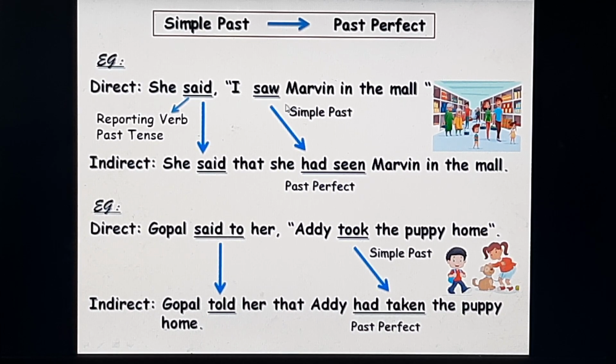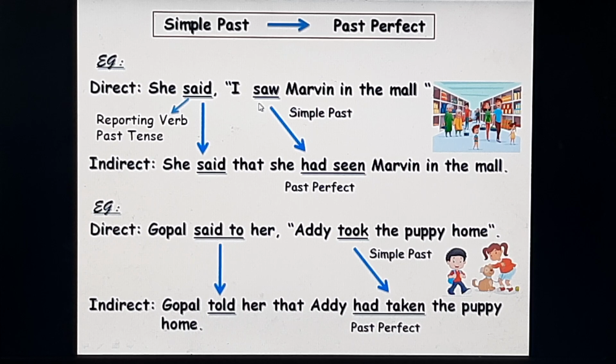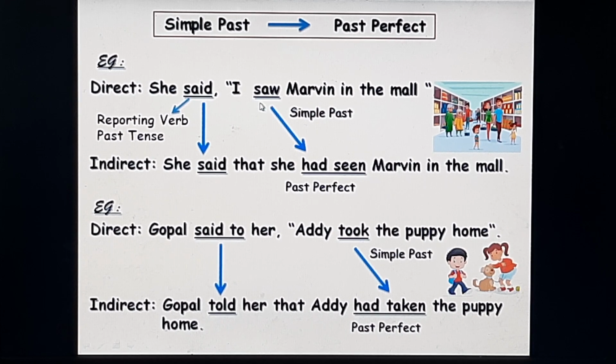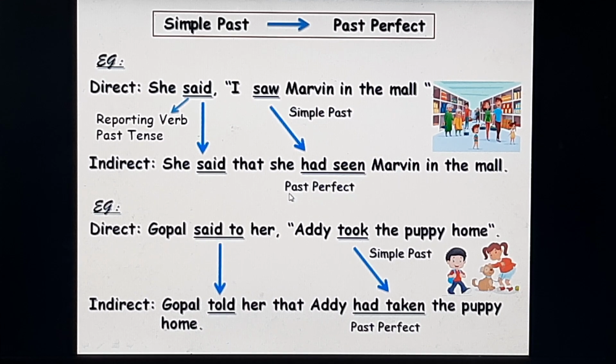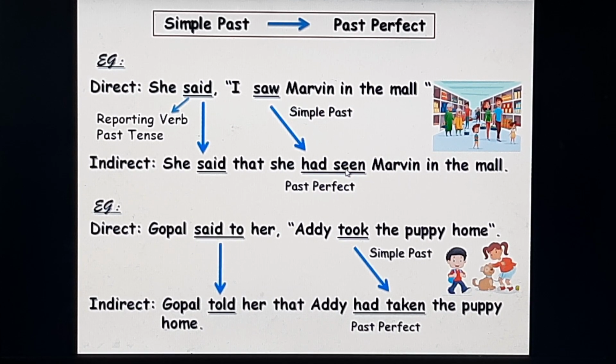She said, I saw Marvin in the mall. Said is the reporting verb in the past tense. Saw is the verb in the simple past tense in the direct speech. It must change into its past perfect form. So, had seen is the past perfect in the indirect speech. She said that she had seen Marvin in the mall.